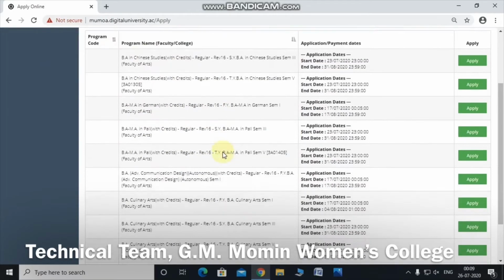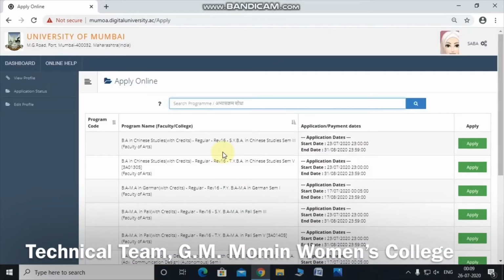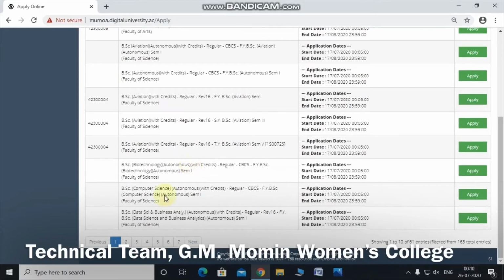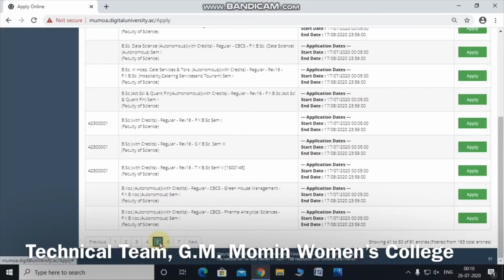So here there are many programs available by University of Mumbai, but if you want to take admission in the Faculty of Science as offered by GM Moment Women's College, then you have to write over here Science and click on the search option. Now under Science also there are many options available, so we will just search it out over here in the pages available. So on page number 5 over here you can see our code, that is 42300001, that is BSc with credits, regular, revised 16, FY BSc, semester 1, Faculty of Science.